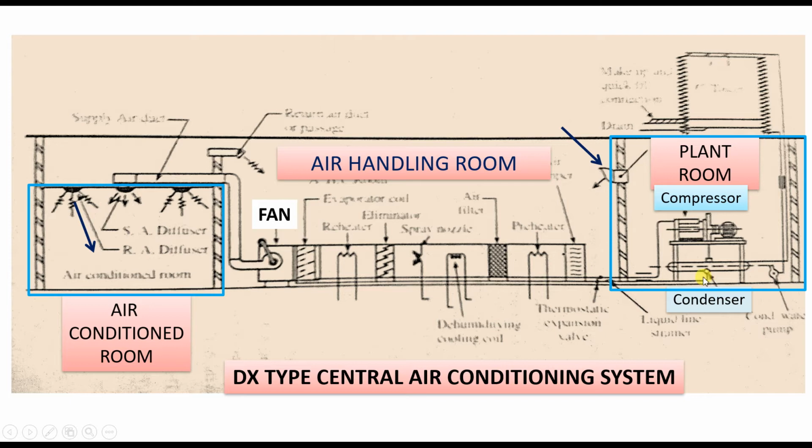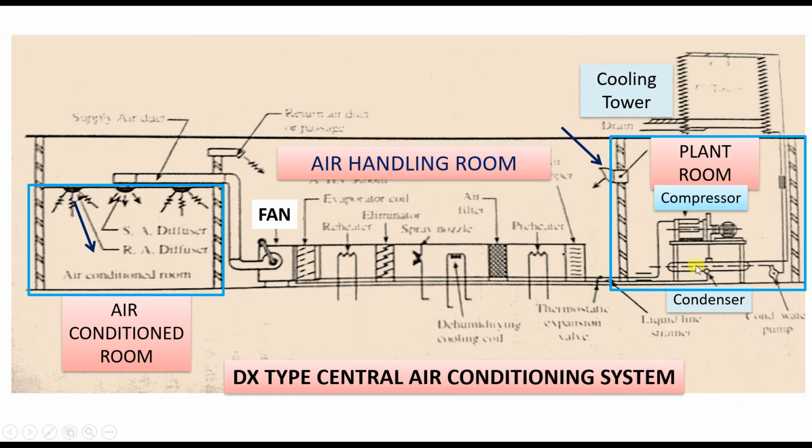Same water is recirculated. So for that purpose, this water should be cooled, and this water can be cooled in the cooling tower. So when this water gets heated in the condenser, it goes to the cooling tower. It is sprayed in the air, it comes in contact with the air, it gets cooled in the cooling tower, and then it comes back to the condenser for cooling the refrigerant in the condenser, right?